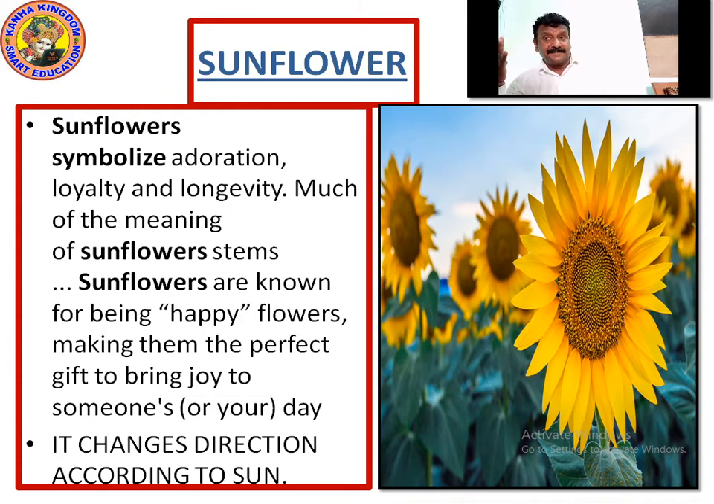The sunflower changes direction according to the sun. Wherever the sun is, it faces it, and as the time goes on, it changes its face. The flower moves from one place to another. It moves its direction according to the sun. Please write this down about sunflower so that we can go ahead. Right? I give you 5 seconds.